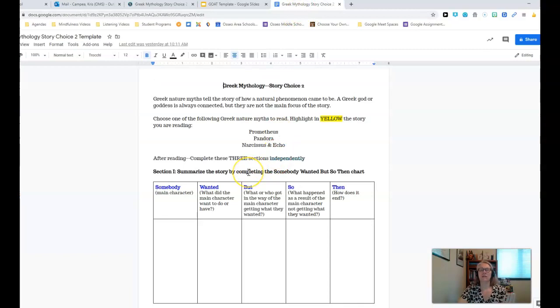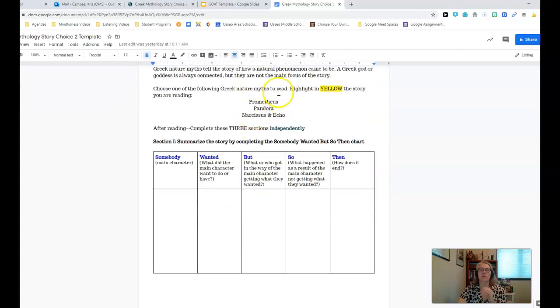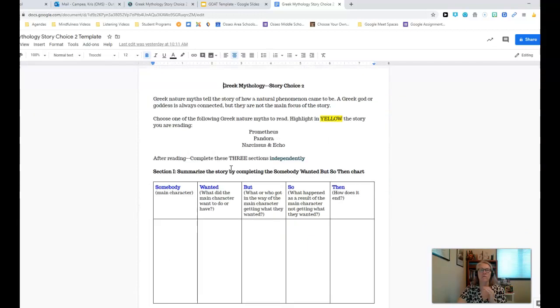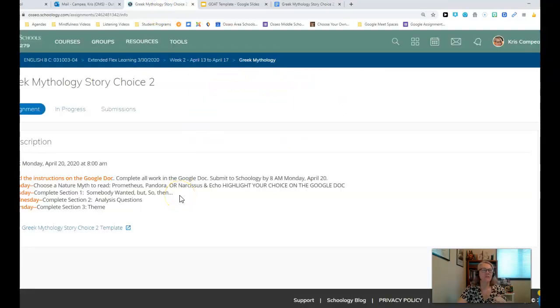So the assignment looks like this. It's the same document that we had the last time, except I changed it to Prometheus, Pandora, Narcissus, and Echo. So it's the same document and it's the same work. You're going to choose your story, highlight it in yellow, and then complete each of these 3 sections. So that's the Greek mythology work that you're doing. Again, same assignment that you did the last time, 3 new stories.